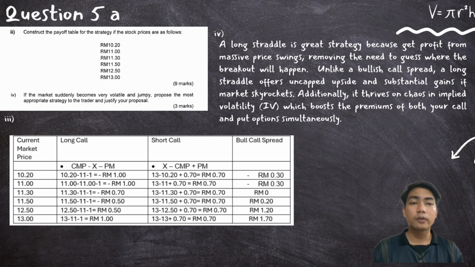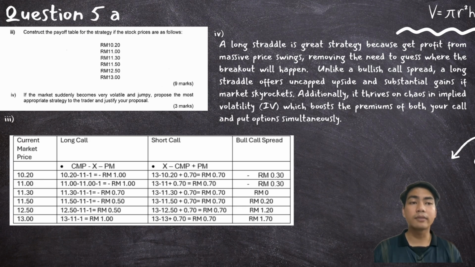So for the current market price RM 10.20, the long call we will get 1.18, but for the premium we can only afford 1 ringgit, so we take the 1 ringgit only for the answer. For the short call we will get 1.70 for the short call, but the premium